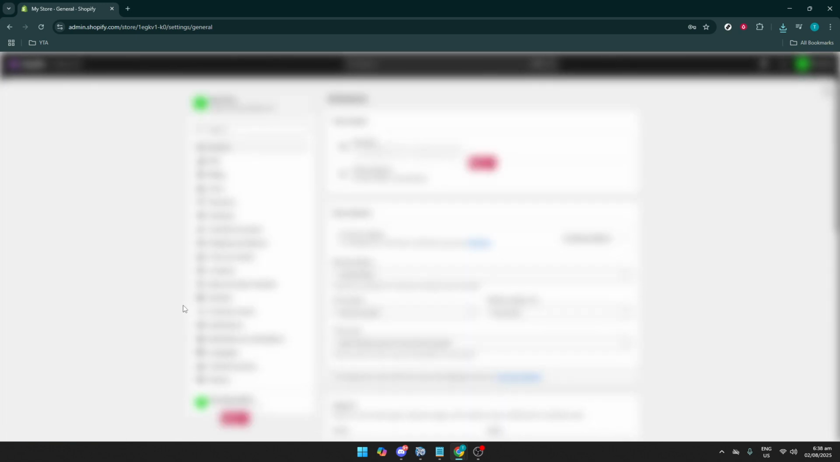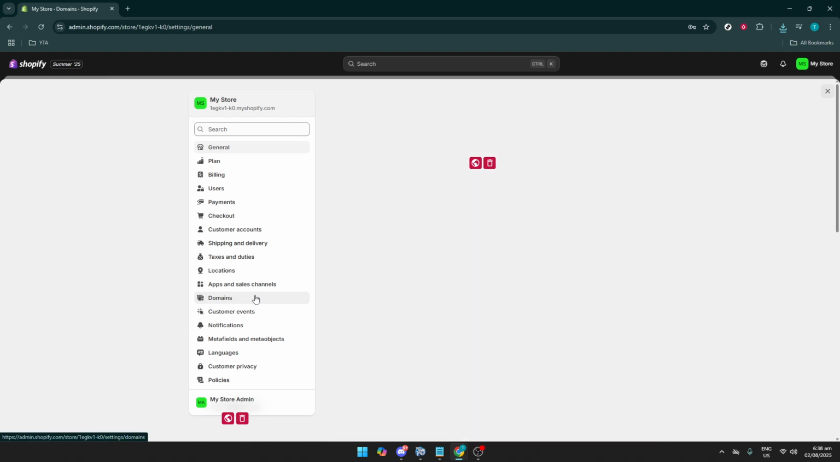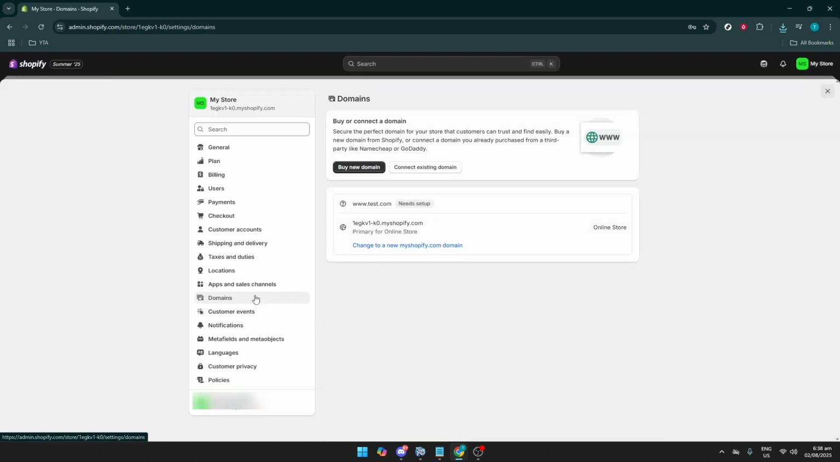Next, within your Settings, you'll need to click on Domains. This section is crucial because it allows you to control everything related to your online address. If you're still using Shopify's default URL, this is where you'll make the change to a custom domain that represents your brand more effectively. Now you're in the right spot to add your existing domain.